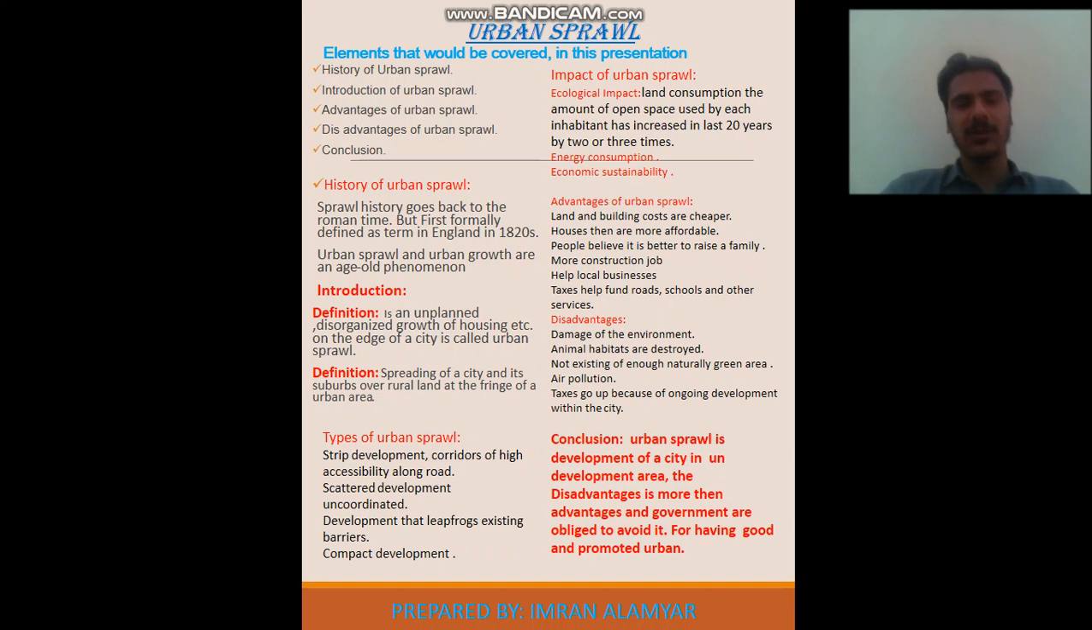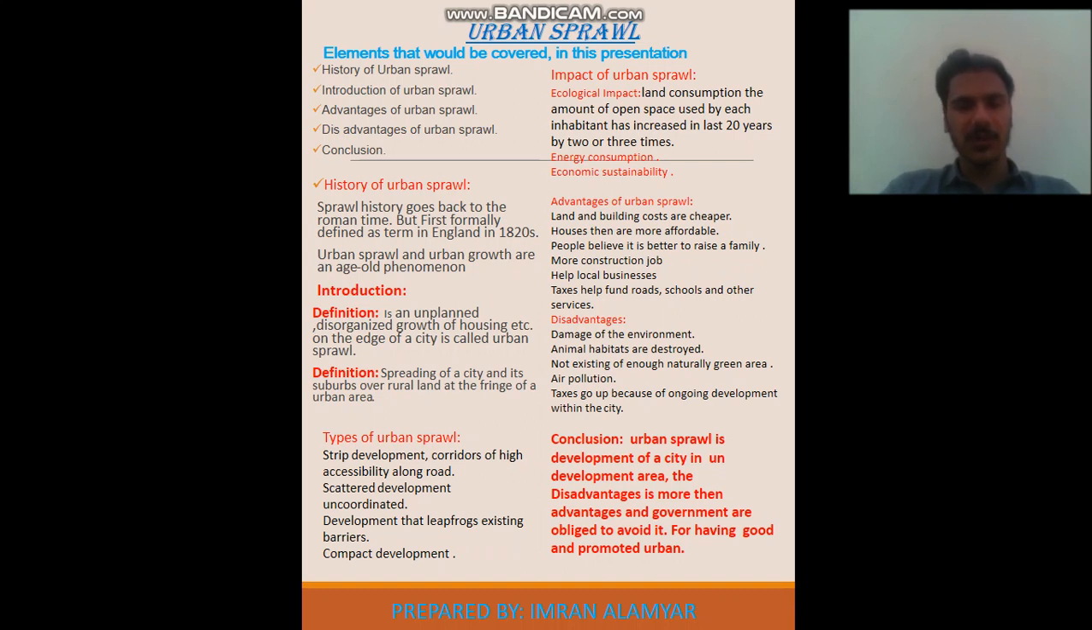So now we're going to talk about the disadvantages of urban sprawl. Environmental damage: animal habitats are destroyed, and there is no naturally green area left. Air pollution, and taxes go up because of ongoing development within the city. So this is our topic which has been presented by me.